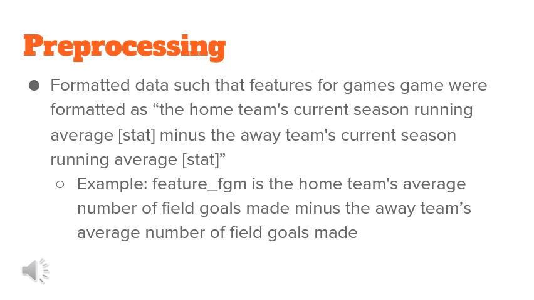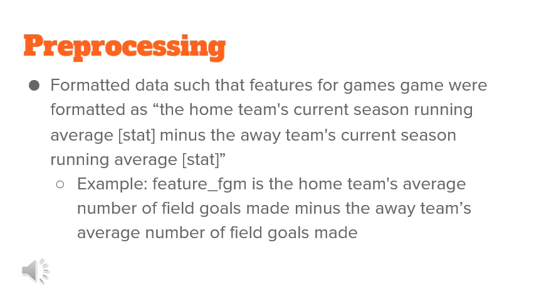Moving on to the actual features and data points, each individual data point was a game and its associated statistics. The features that we used either had to be intrinsic to the game or calculated from the team's previous performance. We chose our features such that for each game, all features are in the format of the home team's stat minus the away team's stat. And rather than using the actual statistic, we took the running average. Calculating that running average ended up being the most computationally intensive part of our pre-processing.